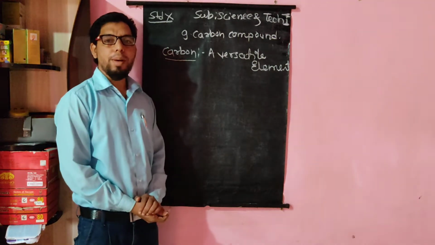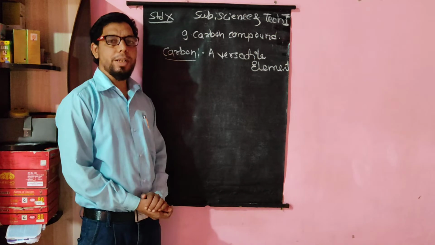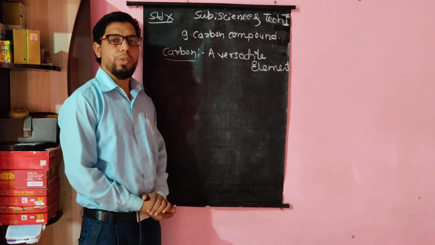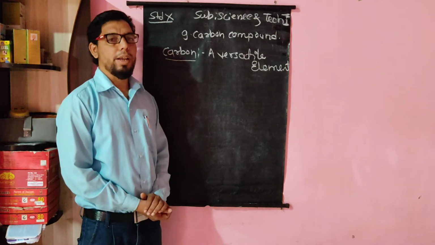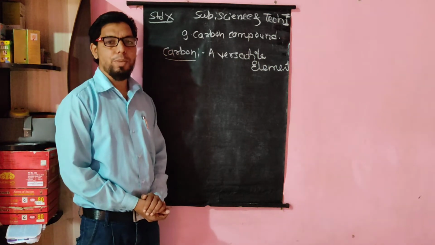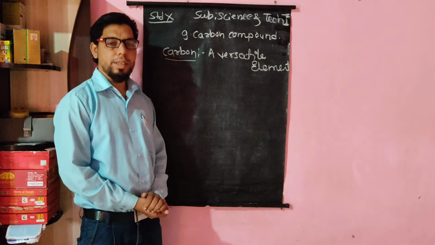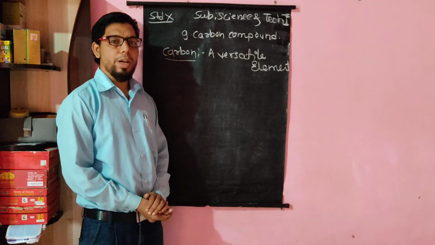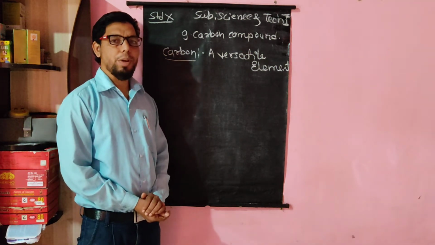Carbon is a very important element in the periodic table, and also in our life. When we look at our surroundings, there are many compounds that are made up of carbon. We can start simply from methane, that is CH4, to the DNA, which is the basic of our body. It is also made up of carbon. There are many compounds in DNA which are made up of carbon.